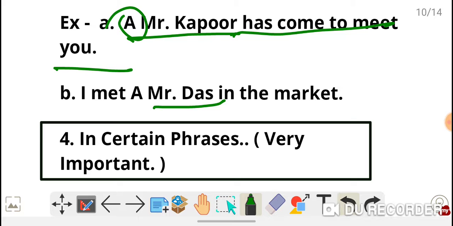Maybe Mr. Das is familiar to your brother, sister, friends or mother. Mr. Das is a friend of your brother. When you meet him in the market, Mr. Das introduces himself as a friend of your brother. Then when you come to your brother, you say, I have met Mr. Das.